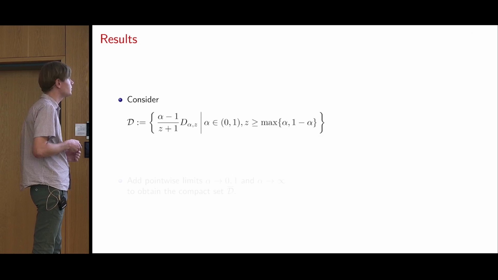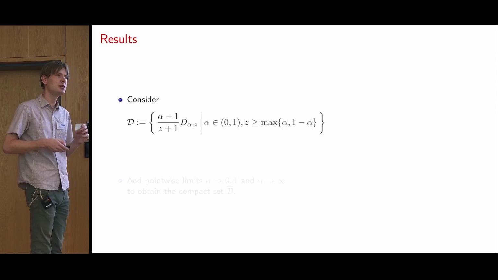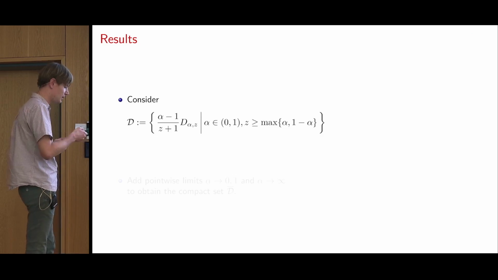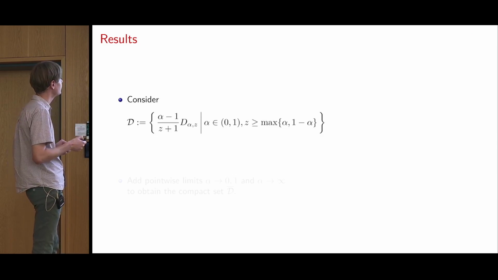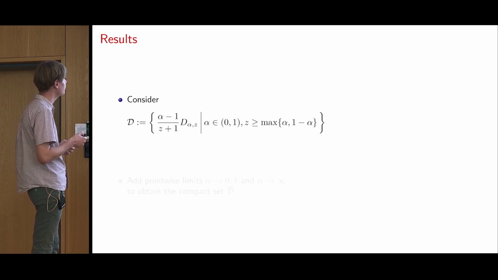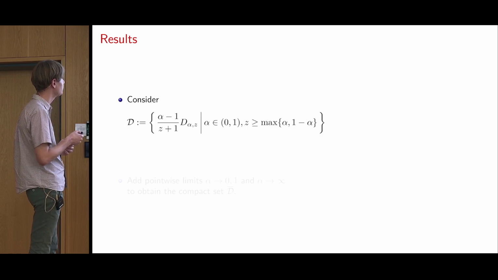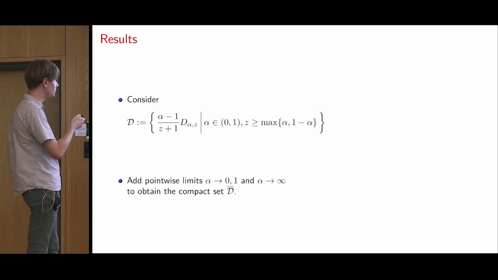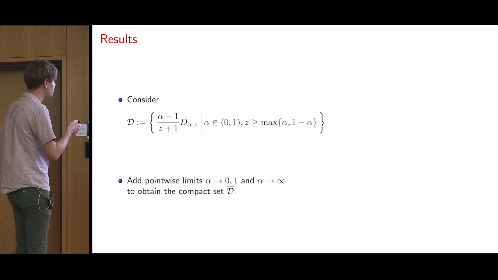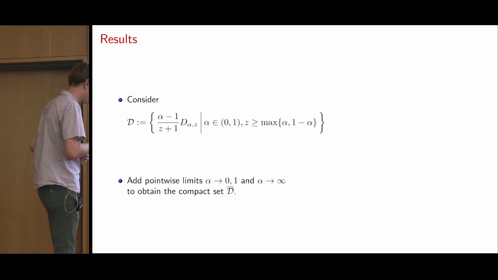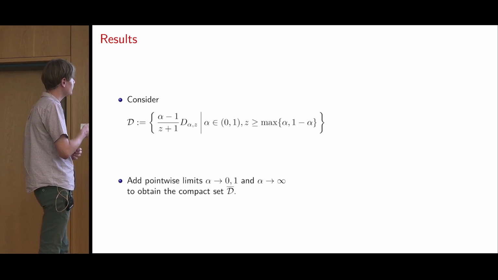Okay, to present the next result, I have to introduce a slight modification of the alpha-z relative entropies. We consider this set D of the alpha-z relative entropies multiplied with this particular prefactor. Because of this prefactor, we can take limits.